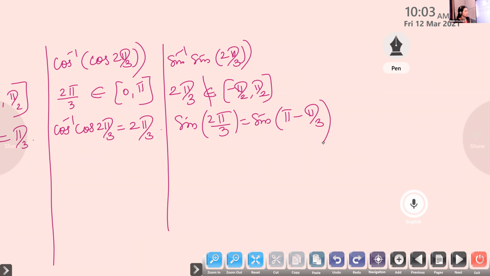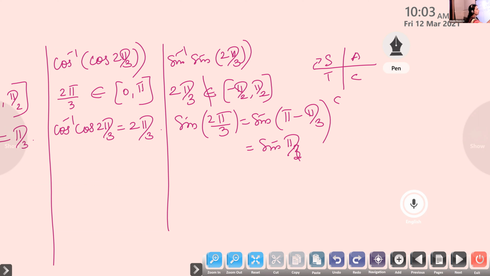Take the LCM and check, is it 3 pi minus pi over 3, which is 2 pi by 3? And what you have learned? What is sine of 180 minus theta? Is it sine theta? Sine of 180 minus theta is sine theta.